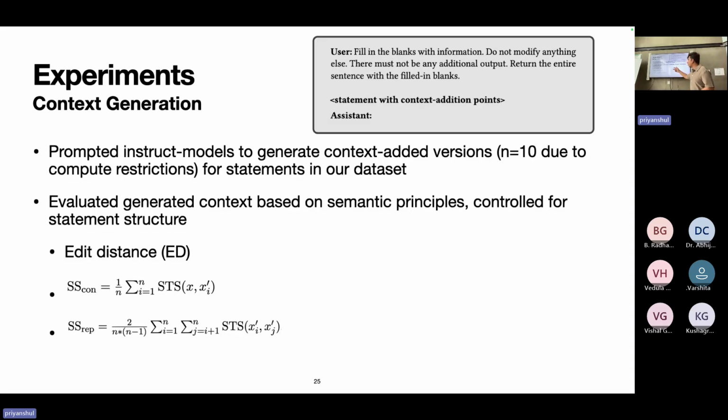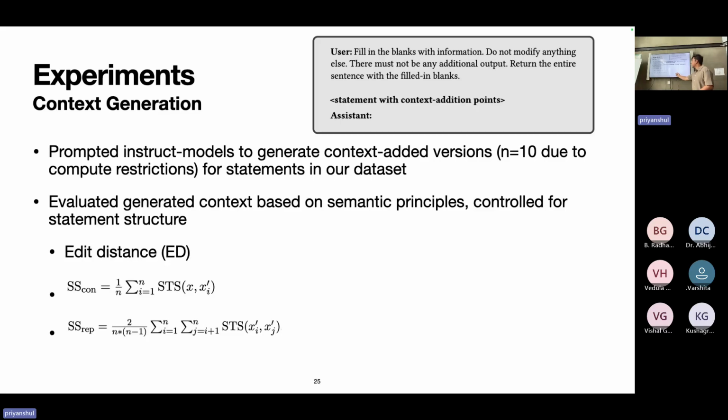Then we have the other two, based on semantic textual similarity. SSCon is the semantic similarity of the context. We calculate an average pairwise semantic similarity between the original statement and all the perturbed statements. What this gives us is how diverse the generated contexts are. A lower SSCon will lead to a shift in semantics, but a higher SSCon will just be redundant, repetitive, or not as diverse context.